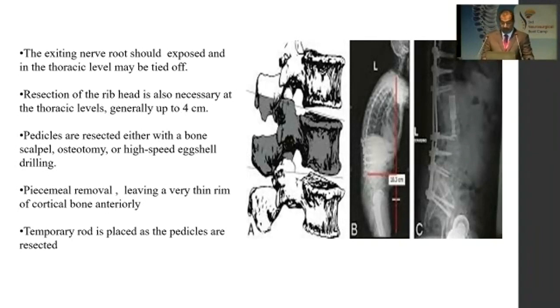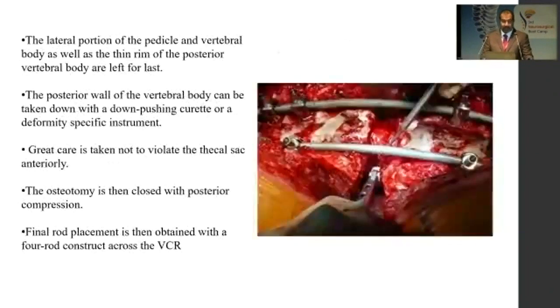Temporary rods are placed and pedicles are resected. The lateral portion of the pedicles and vertebral body, as well as a thin rim of the posterior vertebral body, are left for the last. Posterior wall of the vertebral body can be taken down with the down pushing curette or deformity specific instruments. Care should be taken not to violate the sac. Osteotomy is then closed with posterior compression. Final rod placement is then obtained with 4-rod construct for VCR.